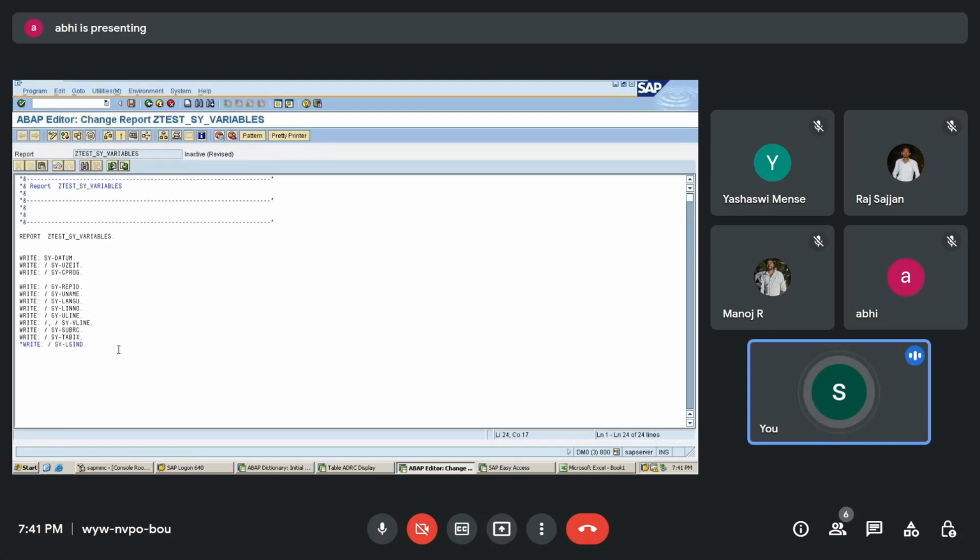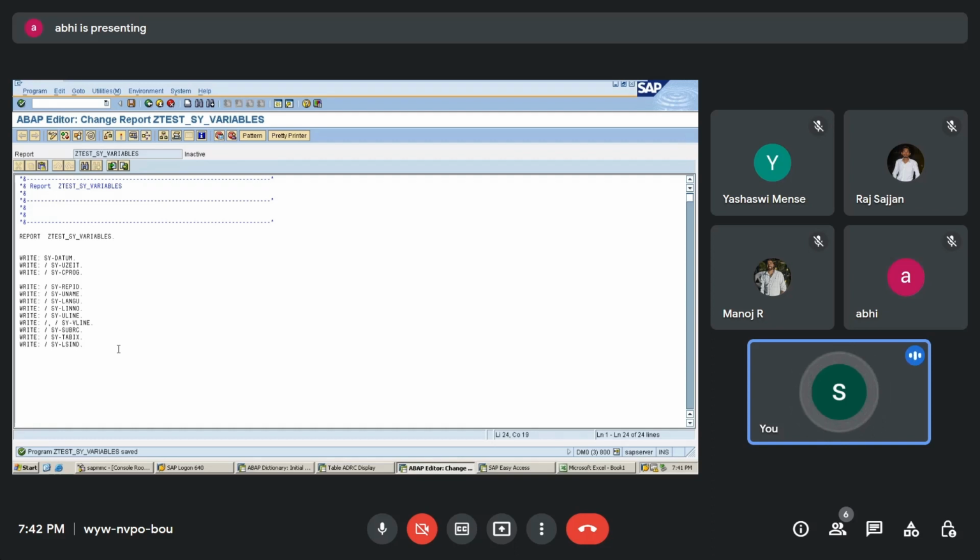Now your next system variable is sy-lsind, the list index. This also you don't need to bother about for now. There are two types of reports: basic reports and interactive reports. You can see the syllabus I have sent you; in that syllabus we have mentioned SAP reports afterwards.